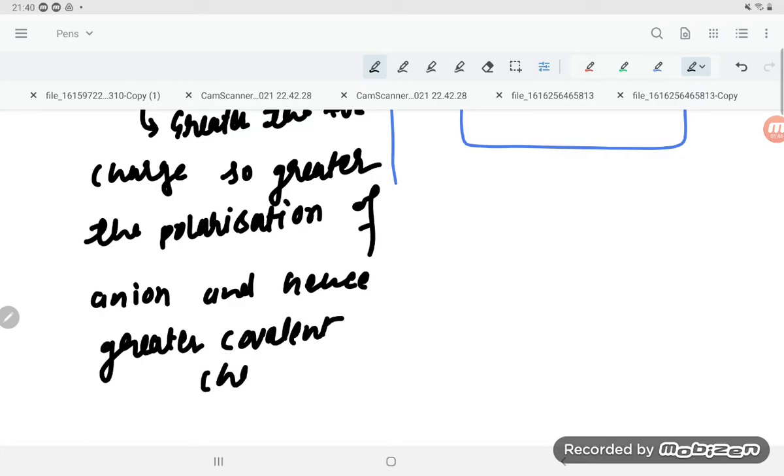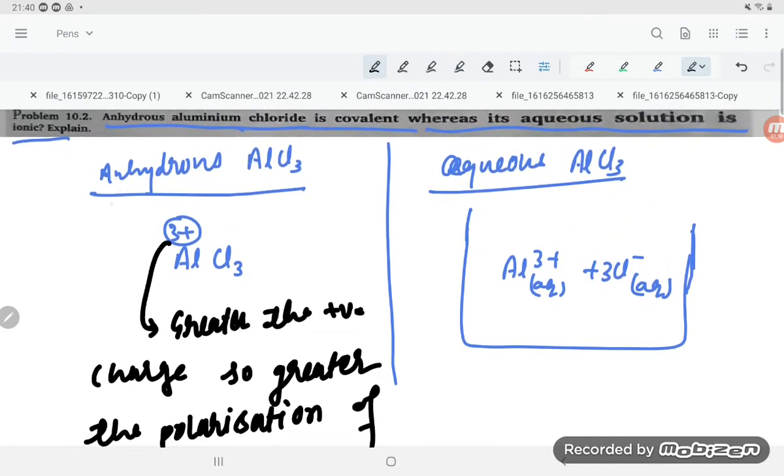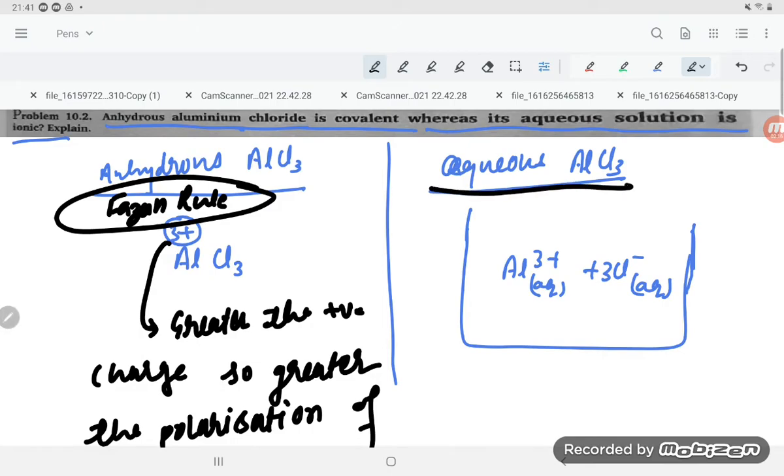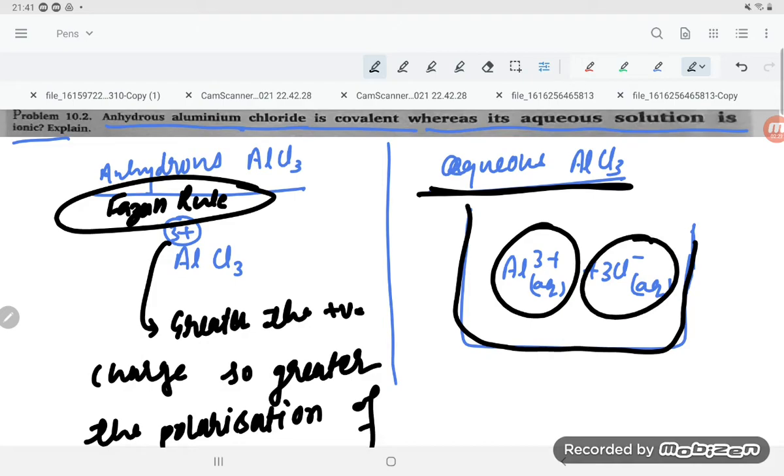So dear student, you might have understood the Fajan rule. If you know the Fajan rule, then only you will be able to answer this. Fajan rule is saying, although it is ionic, because of the small size of the cation and more charge density, it attracts the electron of the chloride ion and develops covalent character. In other words, it polarizes the anion so that it develops covalent character. But in aqueous solution, it exists in the form of the ions Al3+ and Cl-, so it is ionic.